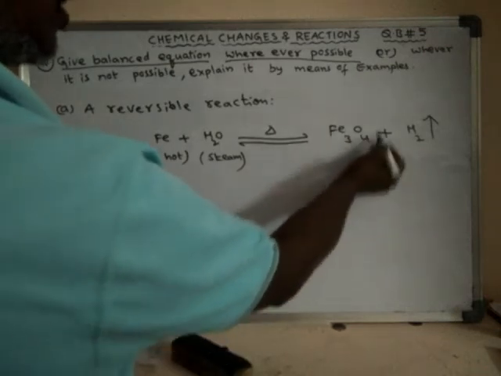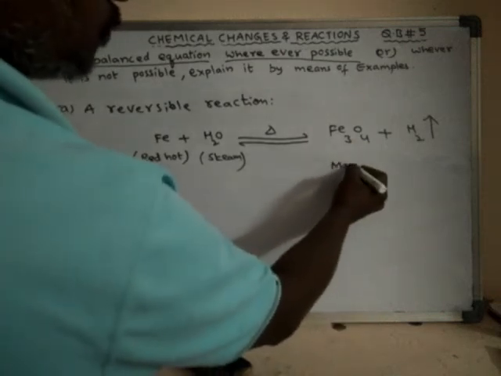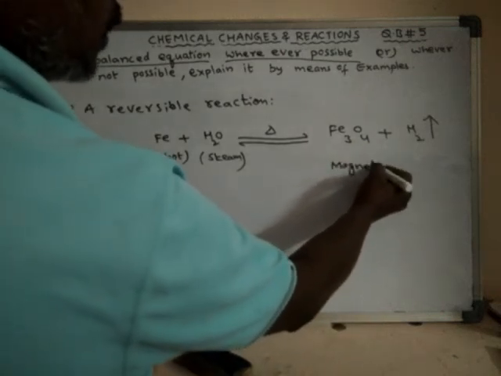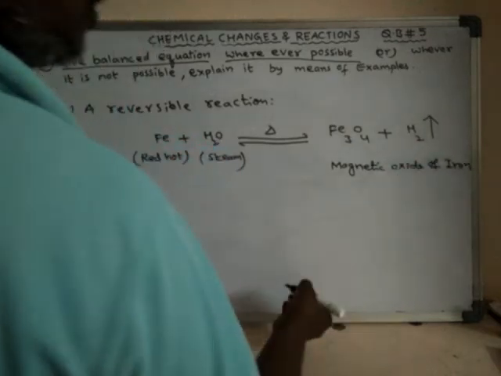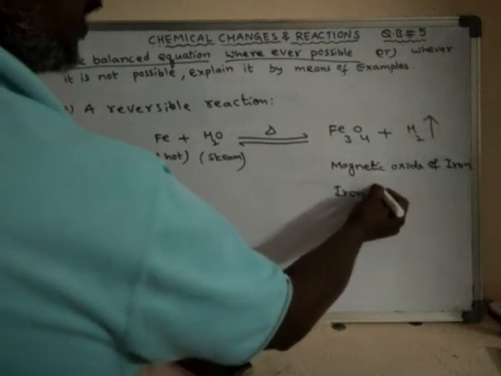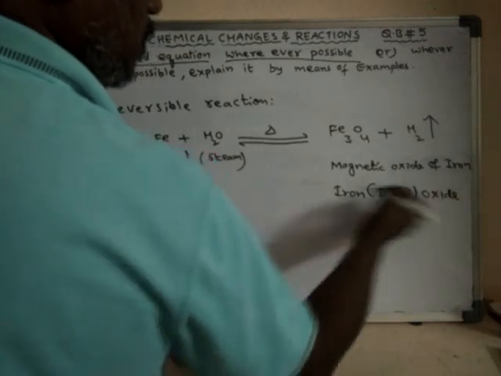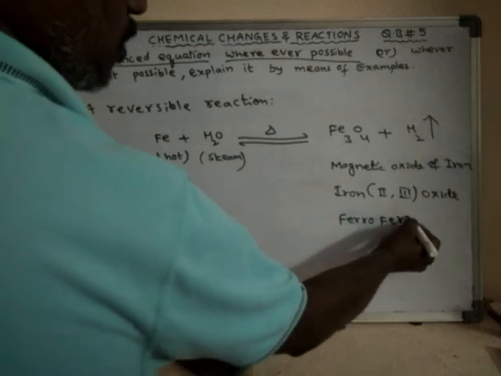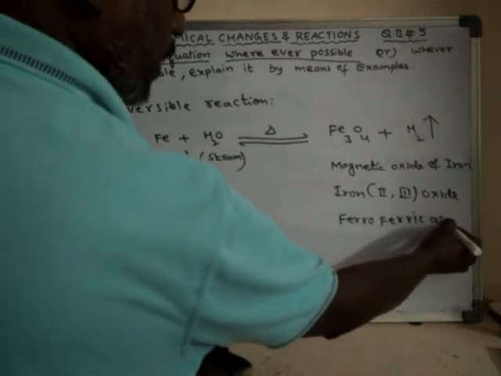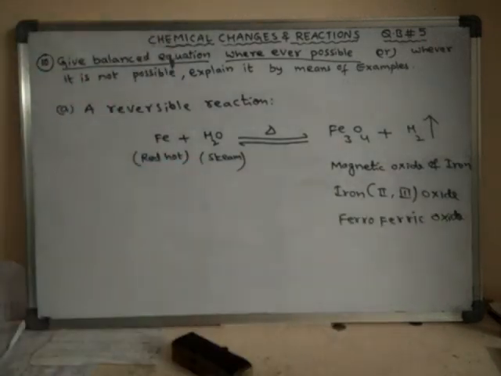This particular oxide is called ferroferric oxide, or magnetic oxide of iron, or iron 2,3 oxide. Ferroferric oxide.